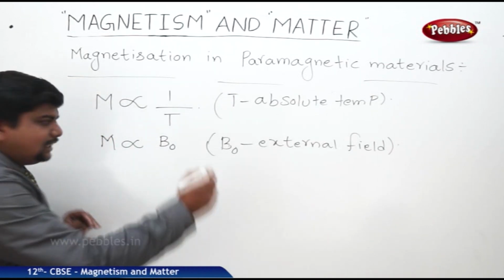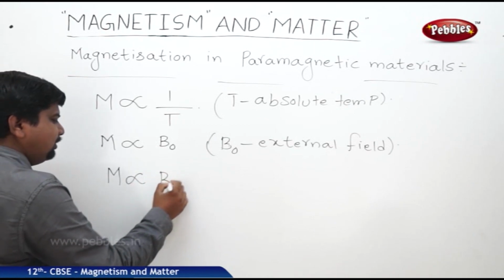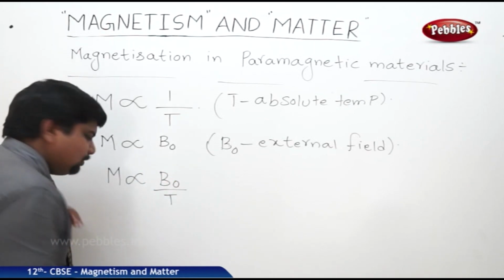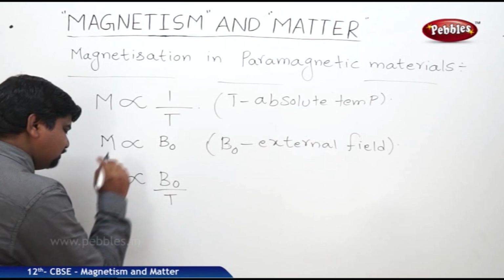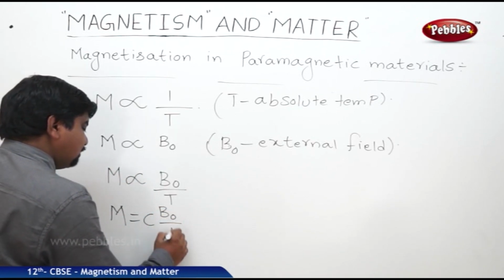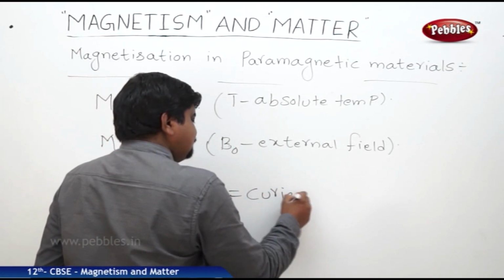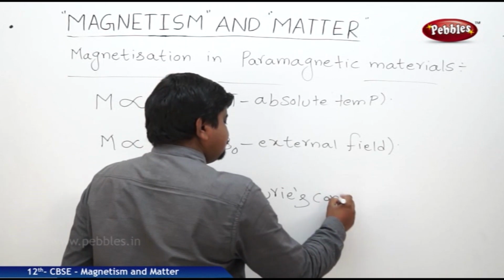So we can write M is proportional to B naught by T. If we remove the proportionality sign, it is replaced by C into B naught by T, where C is Curie's constant.